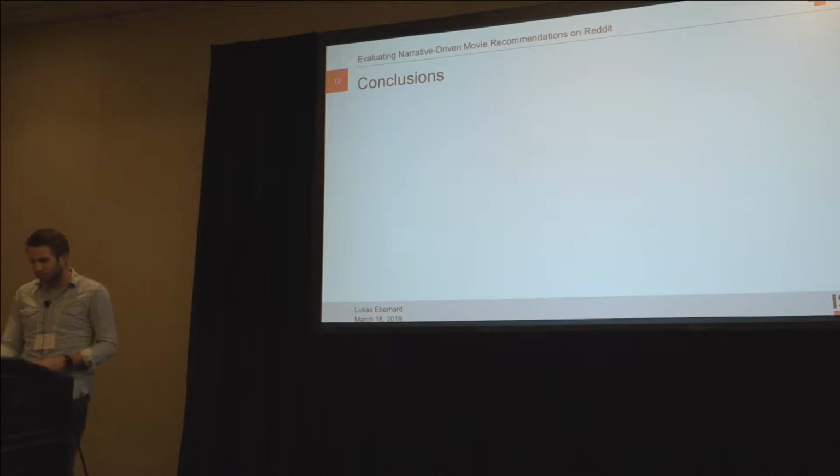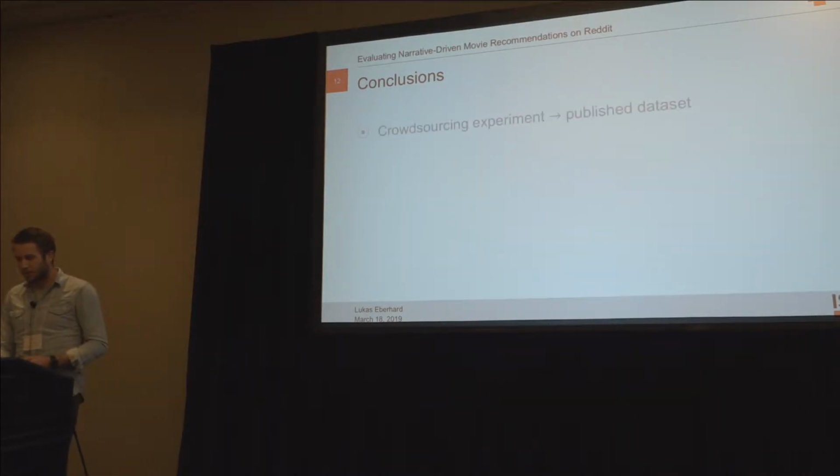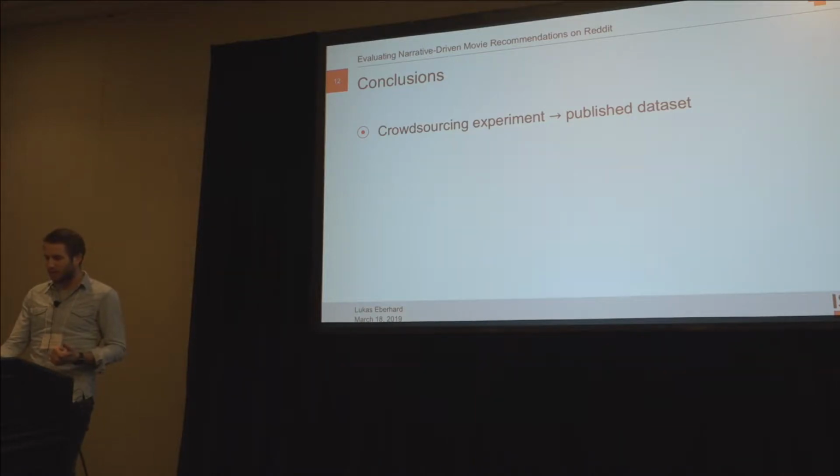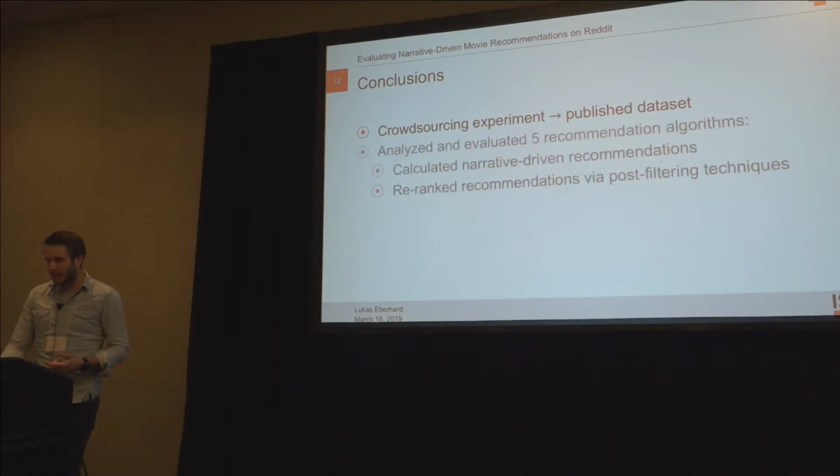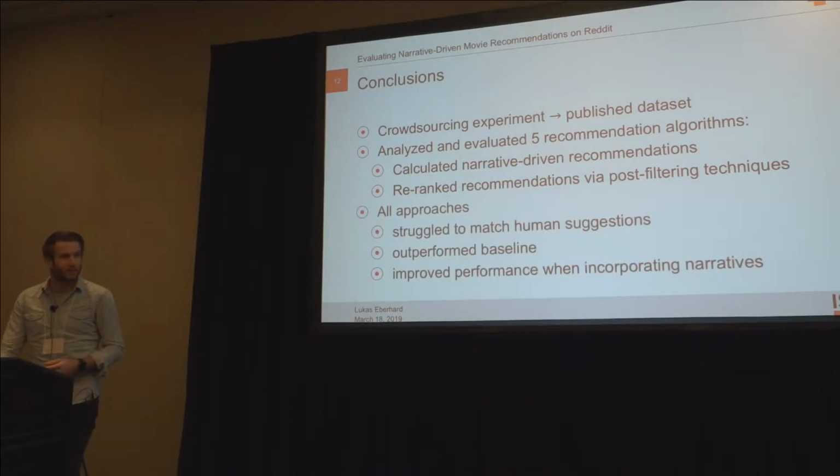So to sum up our project, we performed a crowdsourcing experiment and also published this data set. We analyzed and evaluated 5 different recommender algorithms by calculating narrative-driven recommendations and re-ranking the recommendations with post-filtering techniques. The results showed that all approaches struggled to match the human recommendations, but with all approaches we could outperform the baseline. And also for all approaches we could improve the performance when incorporating the narratives from Reddit.